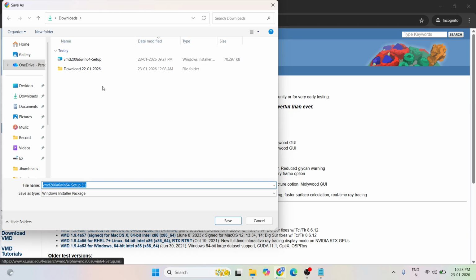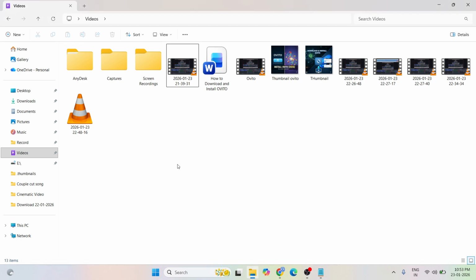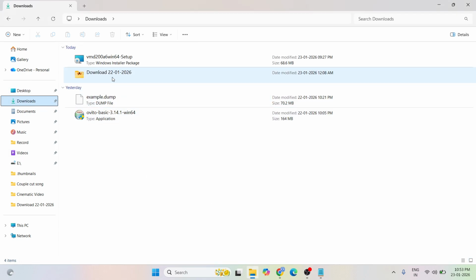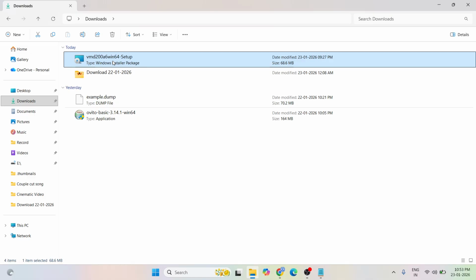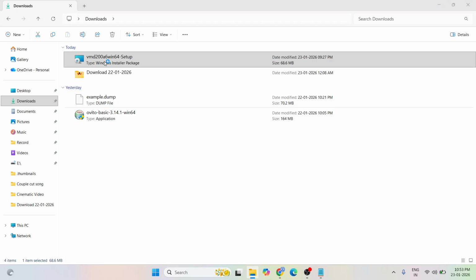In our case, I already downloaded the software for you. So currently I am cancelling this. I am going to my download directory, VMD setup, then right click. The software is already downloaded. Now I am installing this software. Double click on this software.